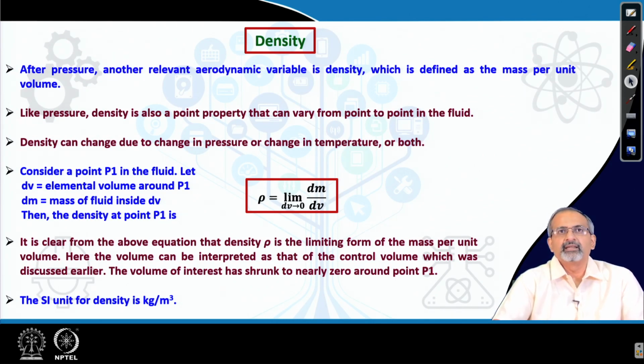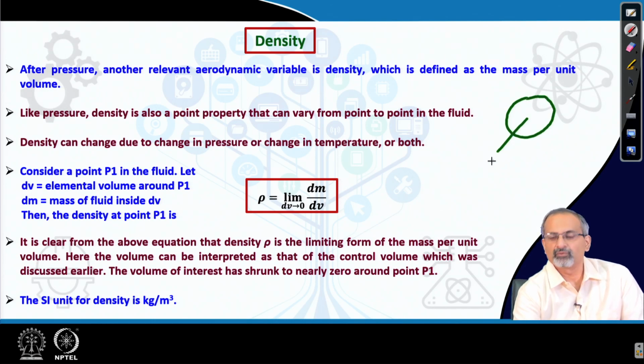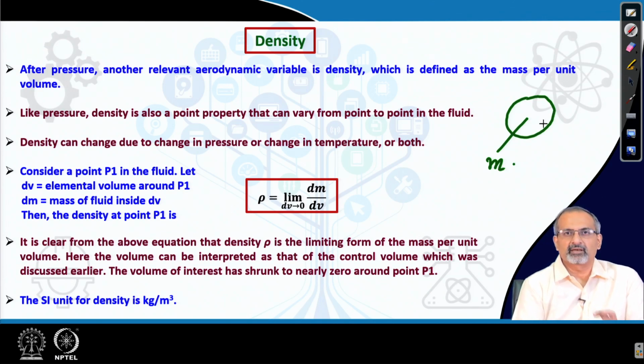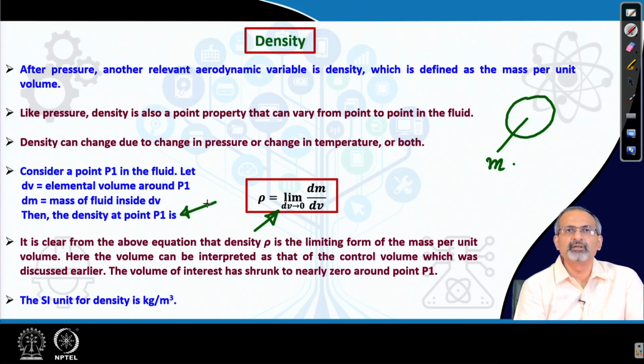So, if you imagine the same control volume that we were looking at earlier, then there would be a certain amount of mass within that control volume, and if you are talking about a differential sized control volume, then in the limit dV tends to 0, dm by dV would give you the density, again shrinking the control volume to a point, following the approach similar to what we did for pressure.